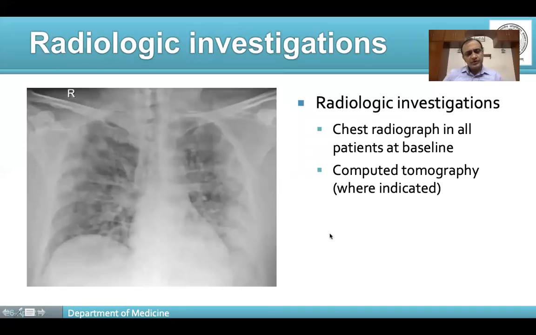Now, all the patients who are admitted usually have a chest radiograph done at baseline, and depending on the condition of the patient, the radiographs may be repeated. CT scan, however, is not indicated in all patients of COVID-19.